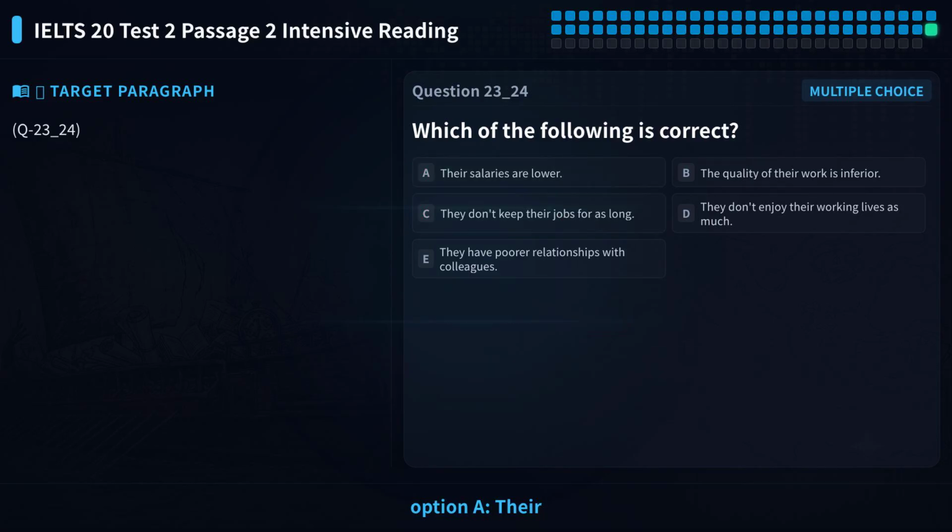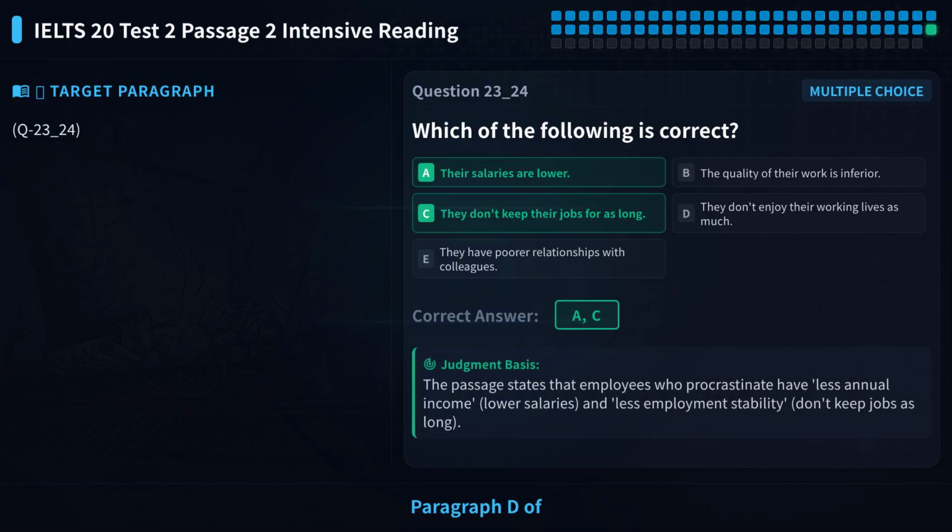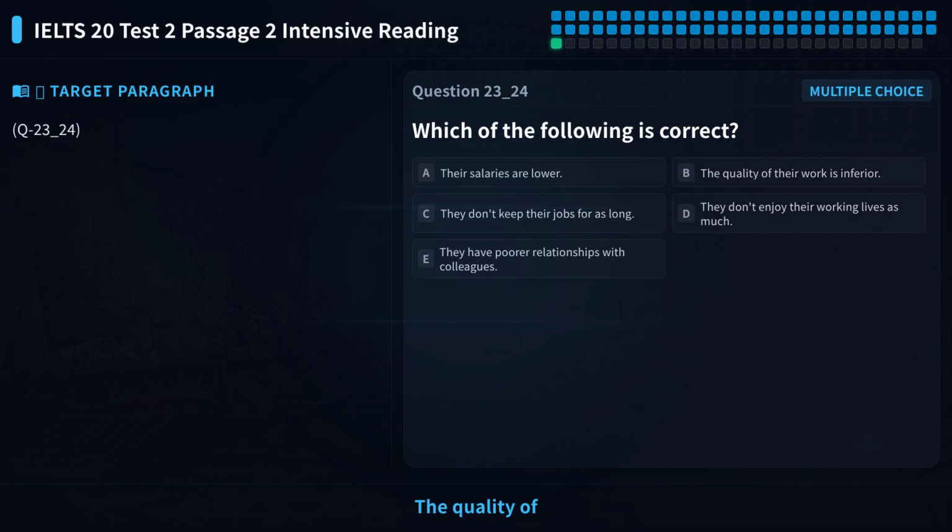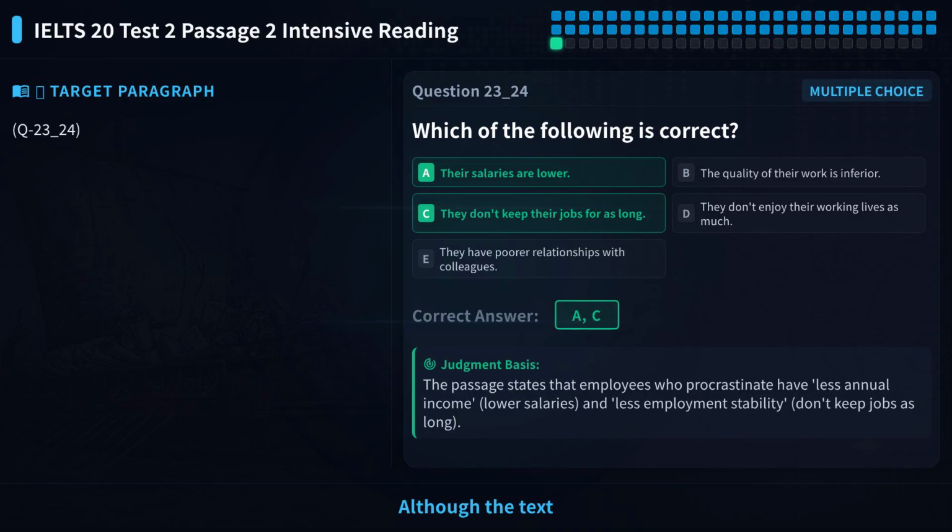First, let's check option A, their salaries are lower. Paragraph D of the text clearly states that procrastinating employees earn less annually. This matches option A perfectly, so A is one of the correct answers. Now, option B, the quality of their work is inferior. Although the text mentions the negative effects of procrastination, it does not clearly state that their work quality is worse.